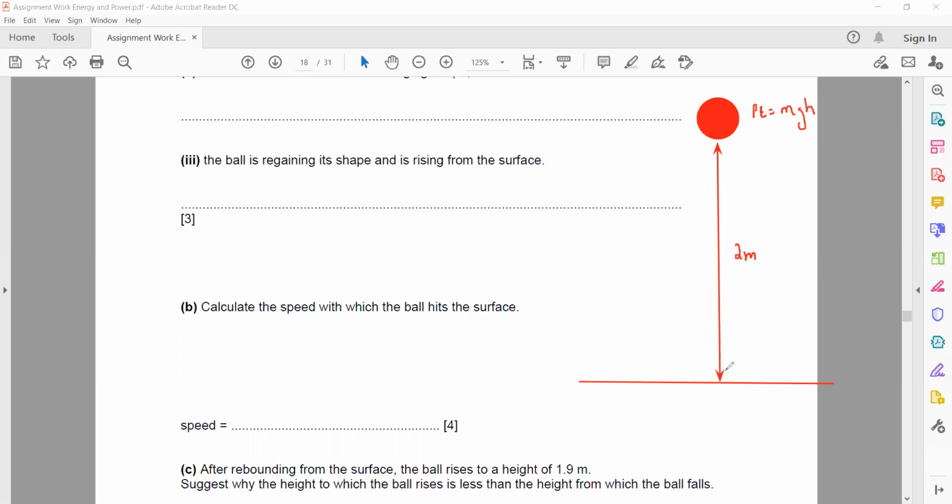Just before hitting, it will have kinetic energy. All of the potential energy will change into kinetic energy when it hits the ground, or just before hitting.